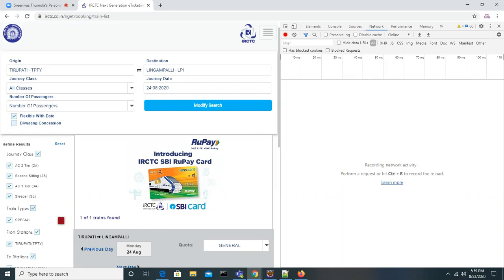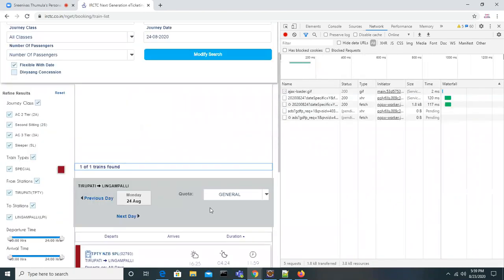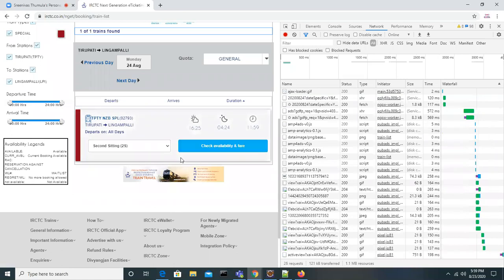The inputs we are giving are origin and destination, journey class, and journey date. So these are the details we are giving. Based on that, we are getting some response here. This is the response, guys. The response is based on your input. We got the details: what are the trains' availability?